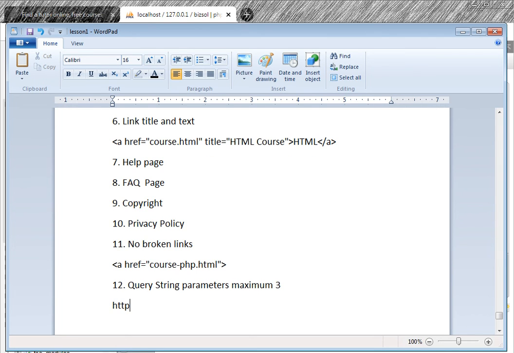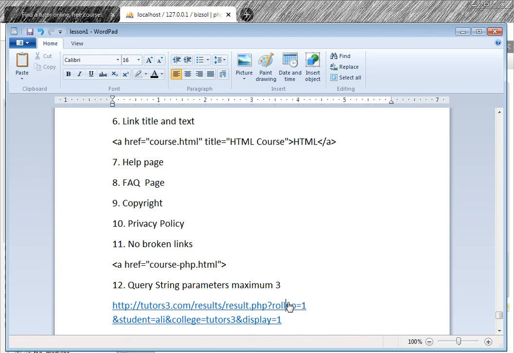If I write http tutors3.com/results/result.php ? rollnumber=1 & student=Ali & college=tutors3 & display=1. This is a URL. After the question mark sign, we have roll number equal to 1.